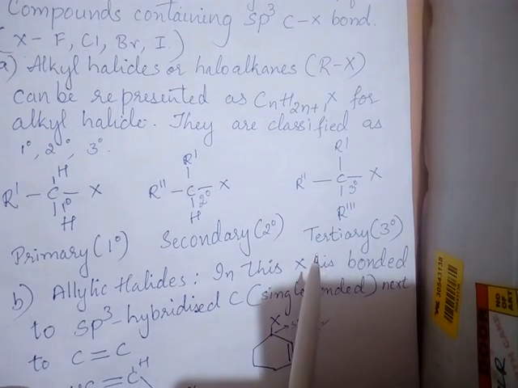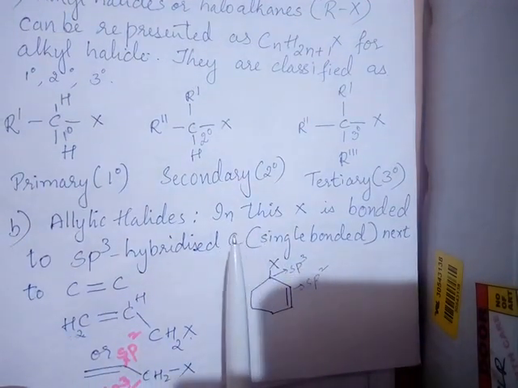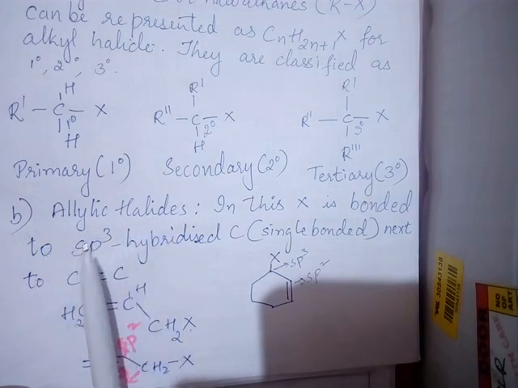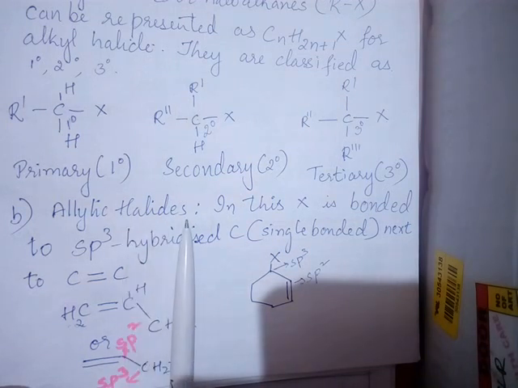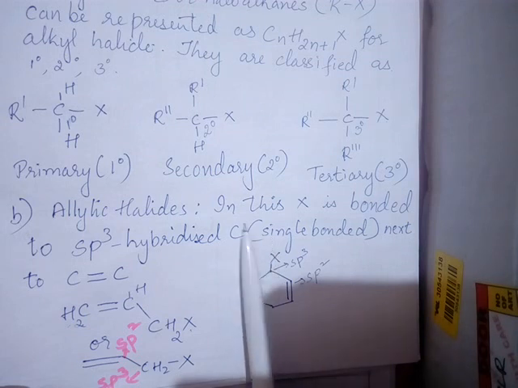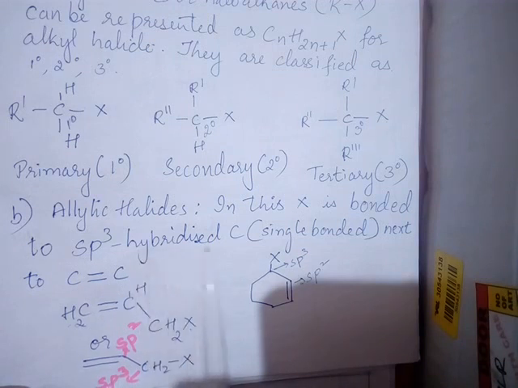So this is the first type of classification. Then in the sp3 hybridization itself, we have one more type of classification. Now what are those compounds? Those compounds are called allylic halides. Now what are these allylic halides? No doubt halogen should be attached to an sp3 hybridized carbon, but in this allylic compound, the halogen is bonded to the sp3 hybridized carbon, that is a single bonded carbon, which is next to the double bonded carbon atom.